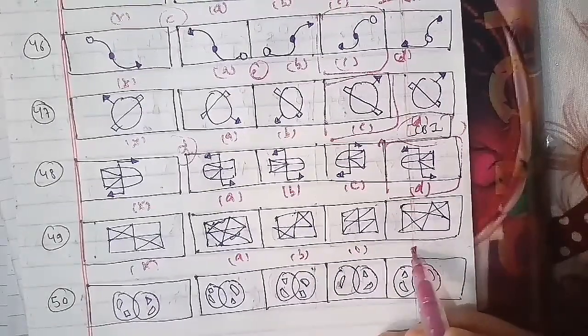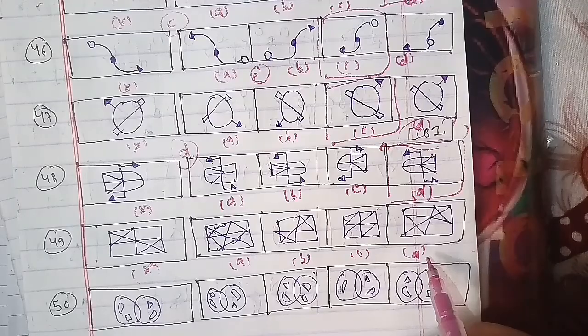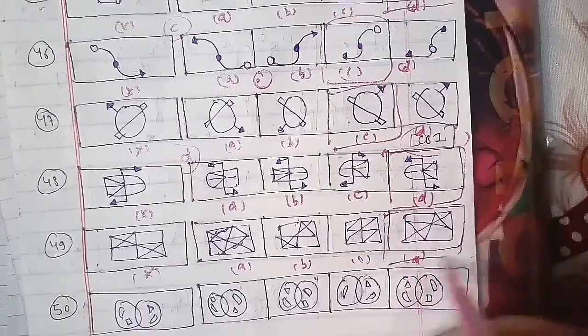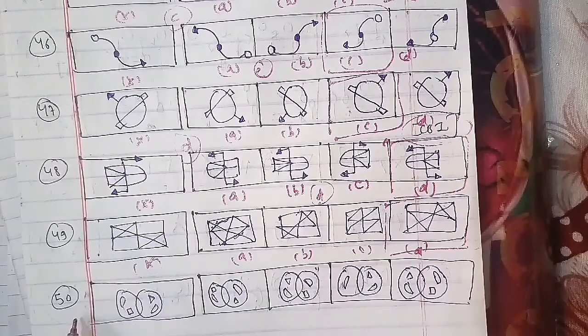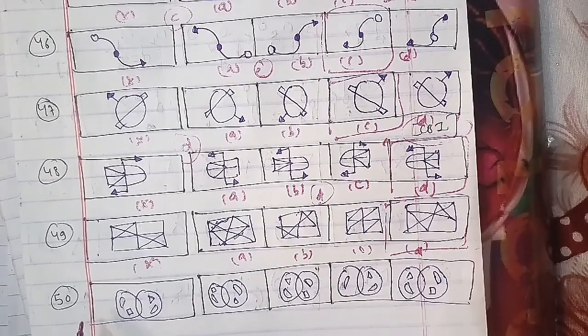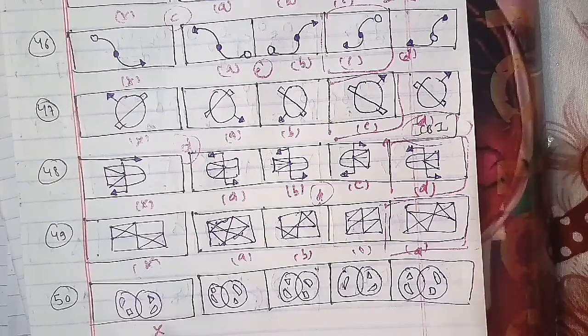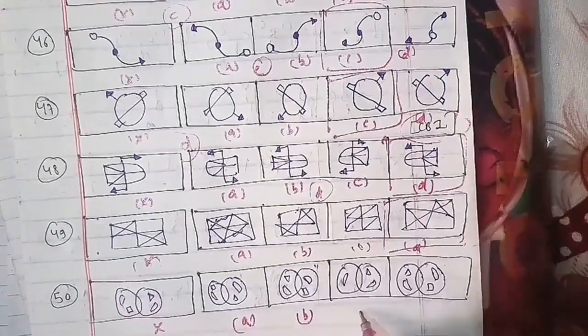Now we'll go ahead with another one, which is the 50th question of the session. This has been the cross, wherein in the two intersecting circles we have a triangle, and then we have a square and a semicircle as well, representing the figures A, B, C, D here. So the answer we have is figure B, which will be the right answer for this question here. That is the mirror image of this.